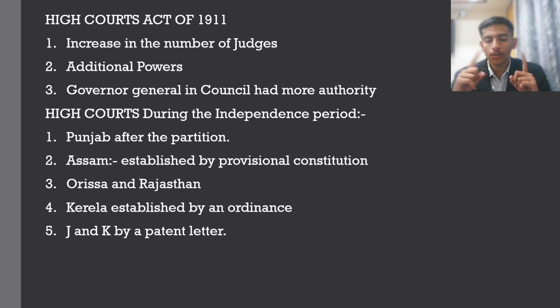Then conflict was going back and forth, and the Indians were the ones who suffered due to their conflict. Then after the Regulating Act of 1773 and the Charter of 1774, the Supreme Court and Adalat system: again the same thing, the Supreme Court from the Crown interfering with the Adalat system which the East India Company had established. Again there was conflict, and the entire system was abolished and new high courts were established.